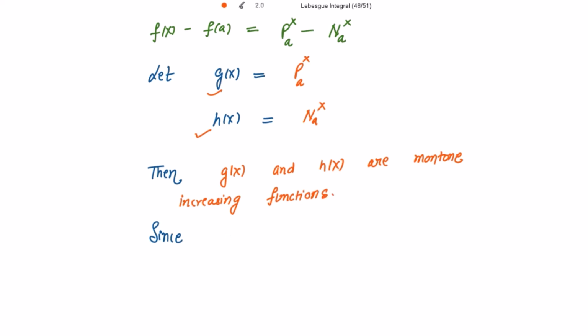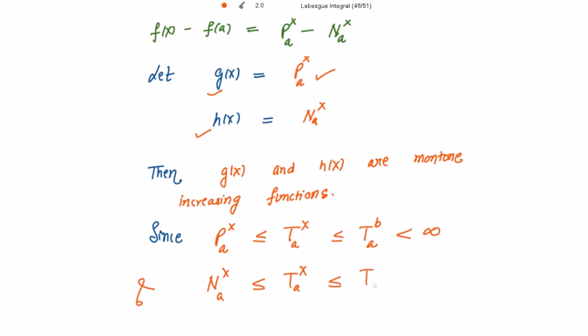Now since this P(a,x) is less than or equal to the total variation from a to x, and this further is less than or equal to the total variation over the closed interval [a, b], and I know that this is always finite. Similarly, this negative variation from a to x is less than or equal to T(a,x), which is less than or equal to T(a,b) and is finite.